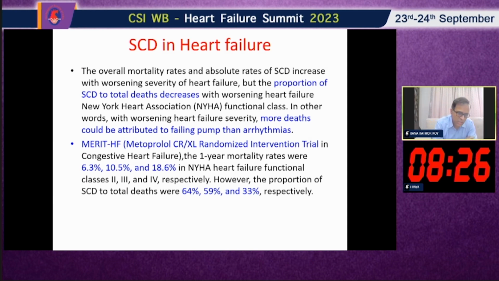In the MERIT-HF heart failure trial, the 1 year mortality rates were 6.3% in NYHA class 1, 10.5% in NYHA class 3, and 18.6% in NYHA class 4. That is the 1 year mortality. But if you look at sudden cardiac death, it is 64% in NYHA class 2, 59% in class 3, and 33% in NYHA class 4. That means in NYHA class 4, sudden cardiac death is 33%, but in NYHA class 2 it is 64%. There is more sudden cardiac death in NYHA class 2 in comparison to NYHA class 4.